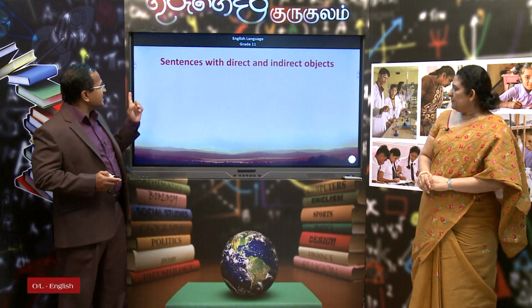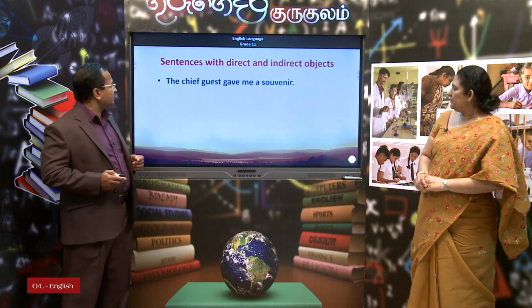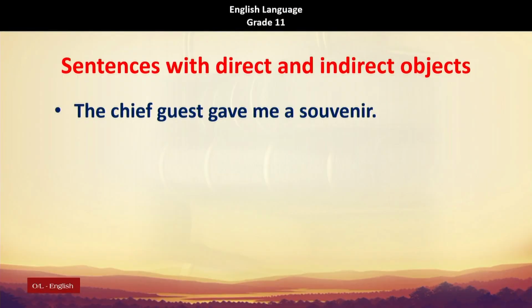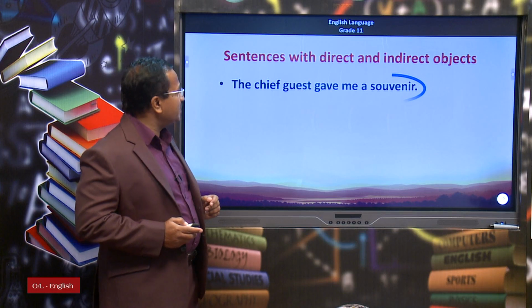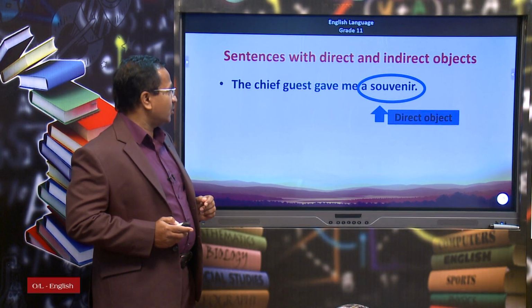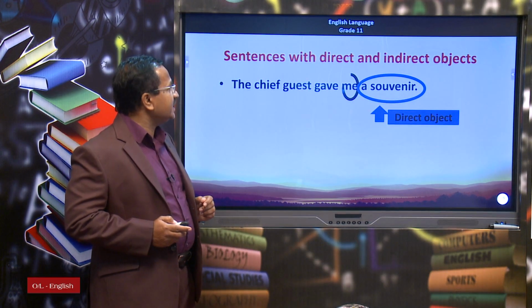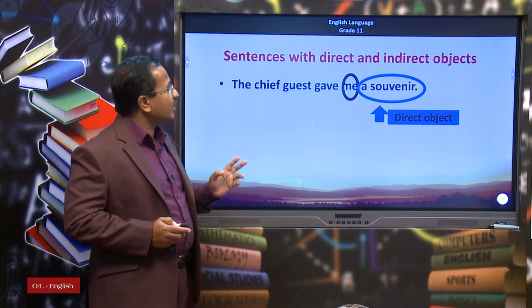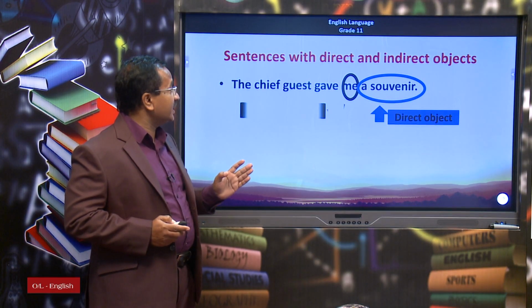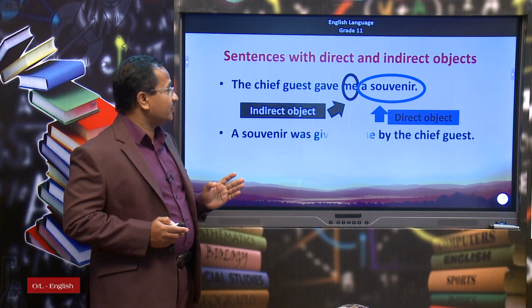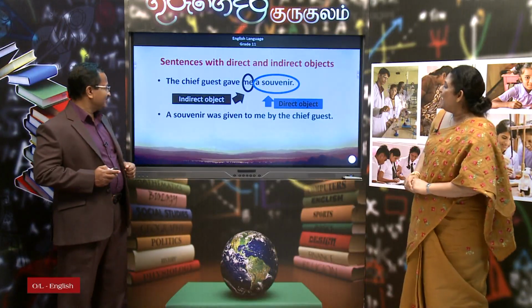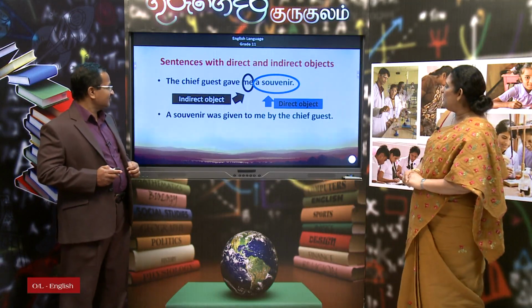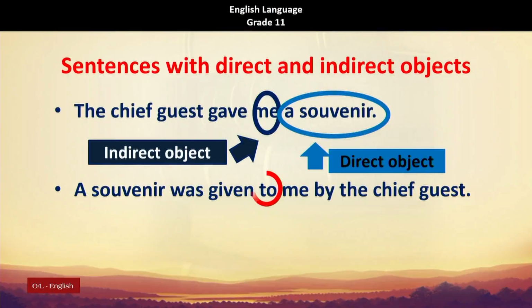Right. Now, we are going to move towards the next slide. Let us see sentences with direct and indirect objects. The chief guest gave me a souvenir. Right. Here a souvenir, me. So, two objects are there. One is the direct object and the other one is the indirect object. So, first we are going to use the direct object as the subject of the passive voice sentence, and Nirmala will always help me. Of course, yes. A souvenir was given to me by the chief guest.